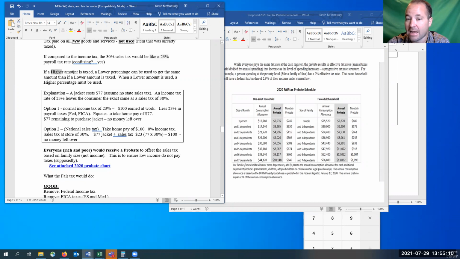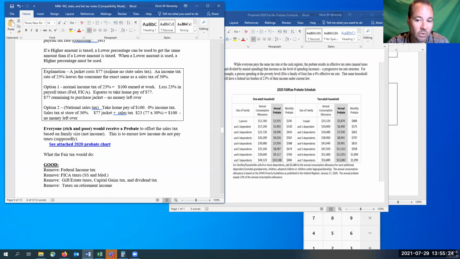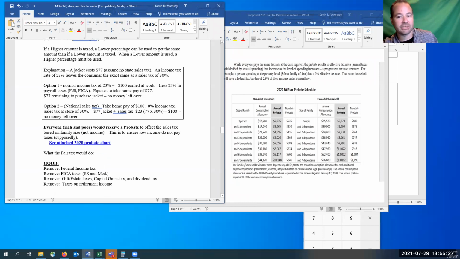Basically, whenever you have a higher amount, you can tax it at a lower percentage and get the same amount. So your higher amount would be your whole paycheck. The lower amount would be the actual item you're buying. And so let's look at this little explanation and I'll explain how 23 and 30 can actually be the same amount.